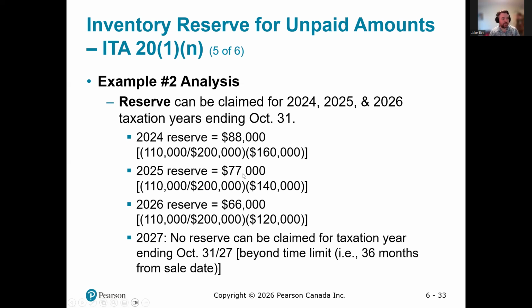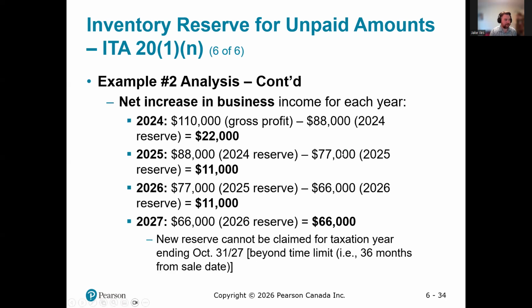2026 adds the old reserve. We subtract our new reserve because we collected another 20,000. But our reserve is limited to just 3 years. We only get that reserve 3 times, and then we're forced to recognize the rest of the income. So no reserve can be claimed for 27. It's beyond the time limit, 36 months.